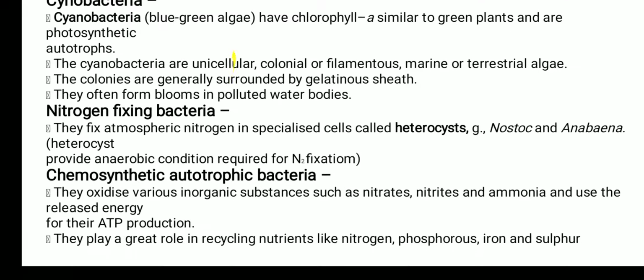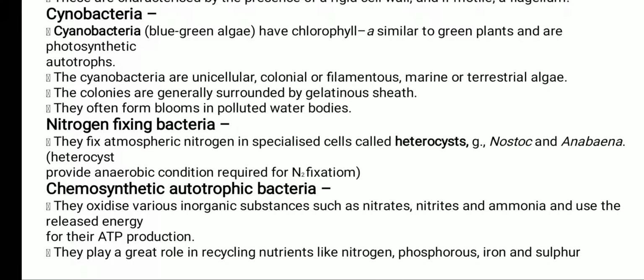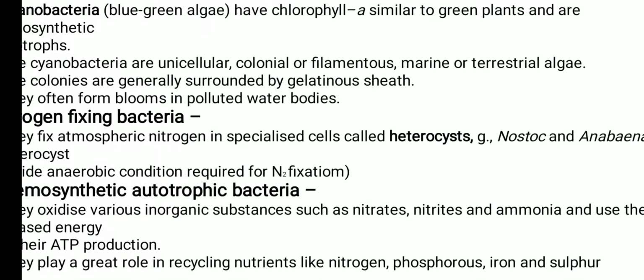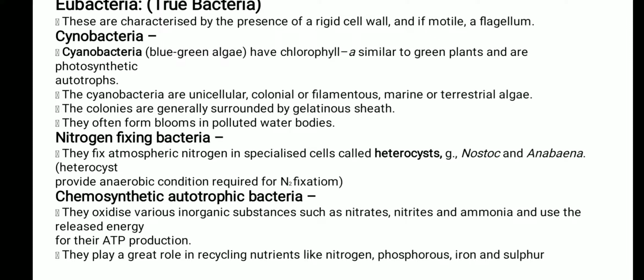Second category is nitrogen fixing bacteria. There are some types of bacteria which have the capacity to convert the atmospheric nitrogen into a form available to the plant. For that they have specialized cells known as heterocysts. Example, Nostoc, Anabaena, etc. Heterocysts provide the anaerobic condition required for nitrogen fixation. Actually, for the fixation of nitrogen, the bacteria need an anaerobic type of condition. For that, the anaerobic condition is created in the heterocyst.